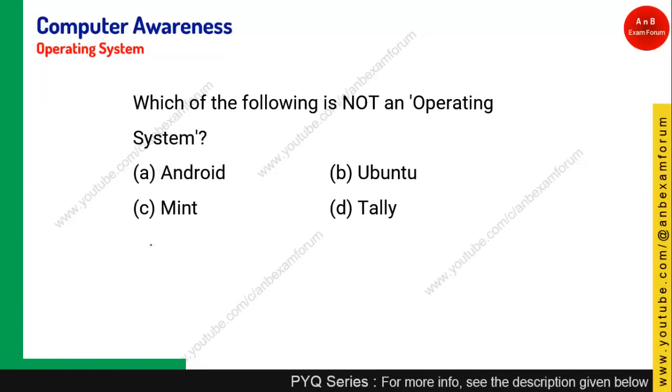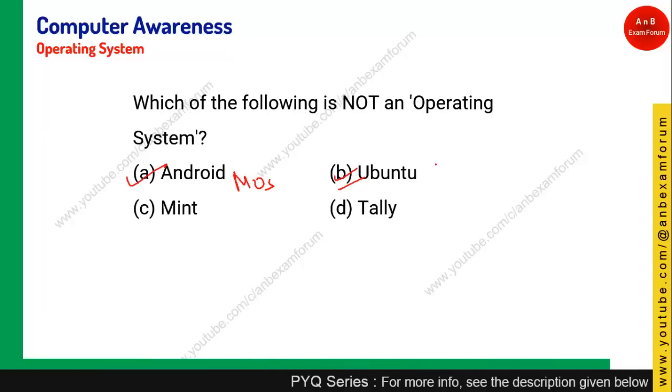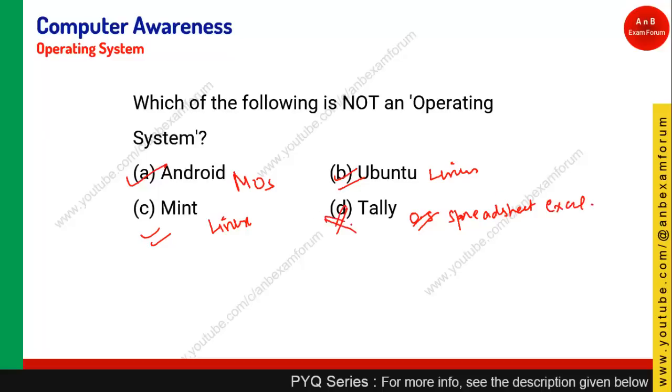Which of the following is not an operating system? Android is a mobile OS. Ubuntu is one flavor of the Linux operating system. Mint is also one of the flavors of the Linux operating system, whereas Tally is a spreadsheet program like Excel. So option D is not an operating system.